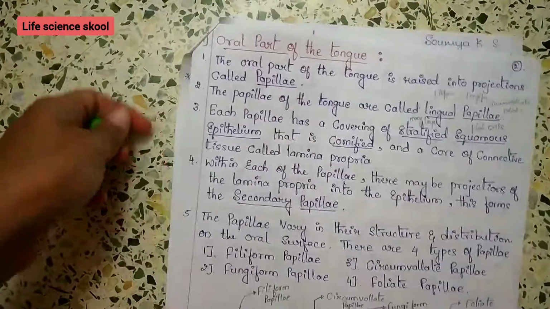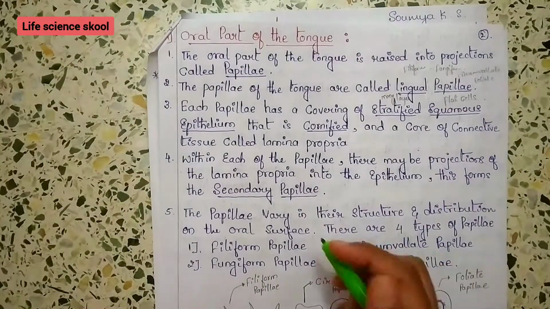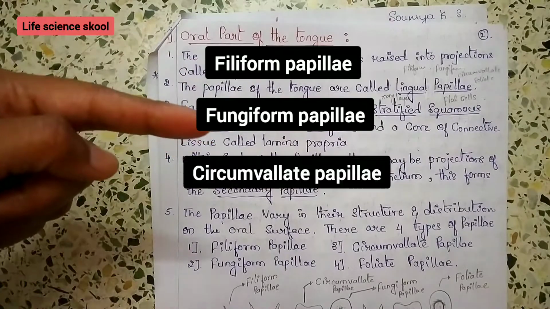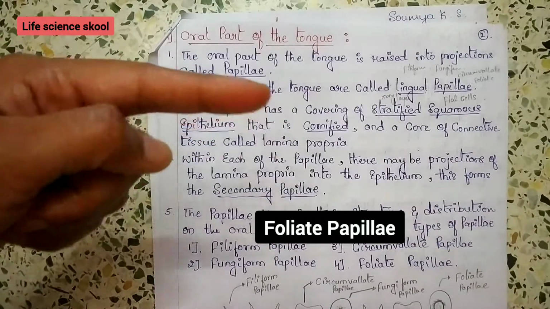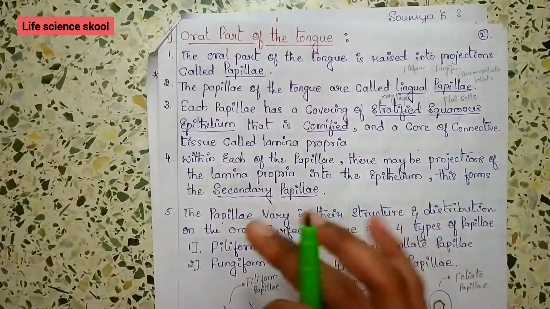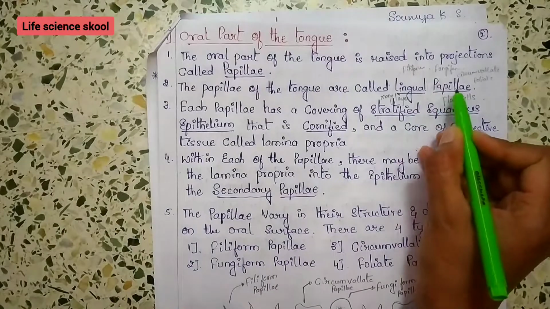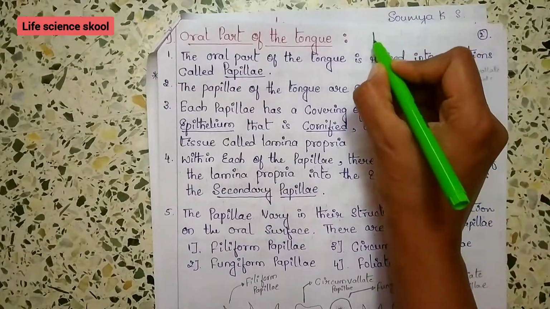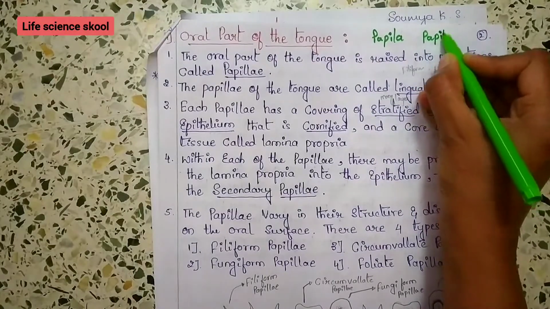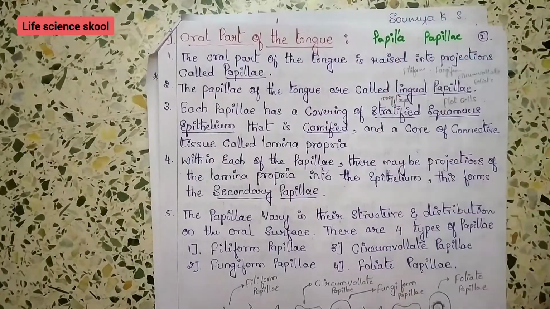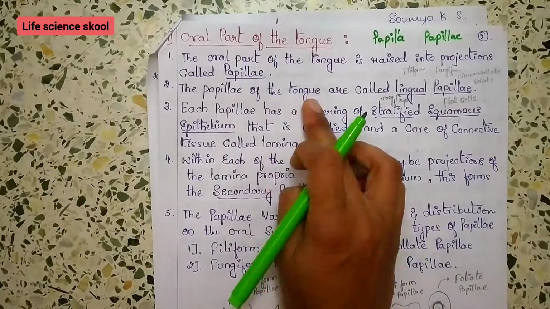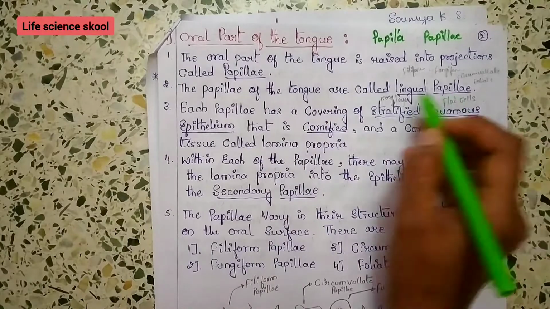In papillae there are four types: the first is filiform, the second is fungiform, the third is circumvallate, and the fourth is foliate papillae. All the papillae of the tongue are called lingual papillae. The singular form is papilla, and the plural is papillae.